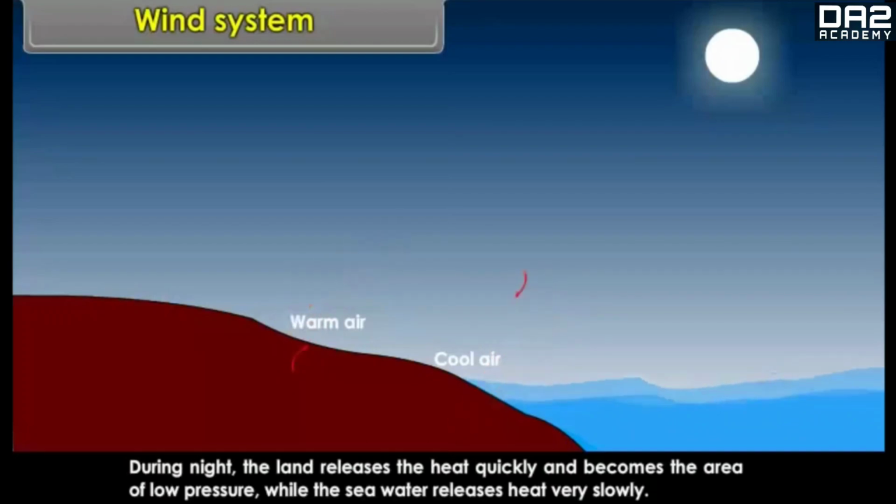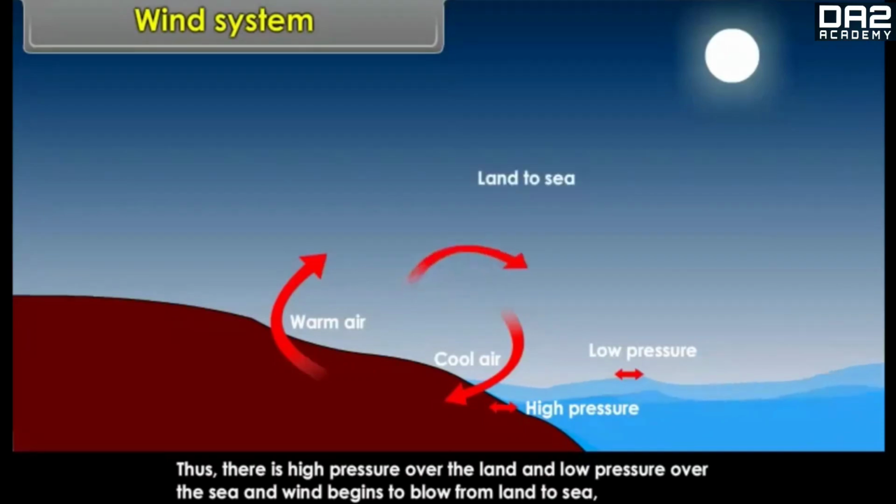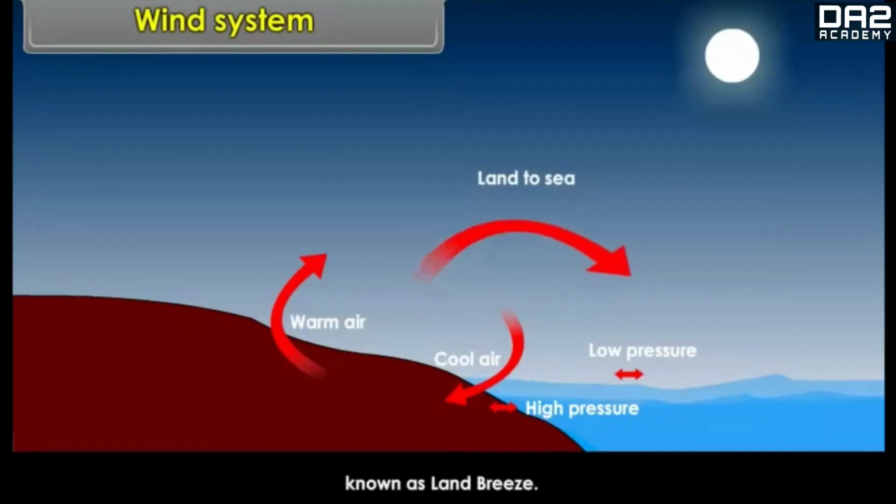During night, the land releases the heat quickly and becomes the area of low pressure, while the seawater releases heat very slowly. Thus, there is high pressure over the land and low pressure over the sea, and wind begins to blow from land to sea, known as land breeze.